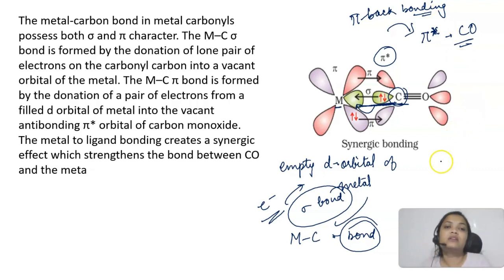So this is another type of bonding, a special type of bonding that is seen in the metal carbonyls that we are studying. So we call it a synergic bond. Okay, it is a synergic bond and it strengthens the bond between the carbonyl group, CO group and the metal. So the bond becomes strong because pi back bonding is also present. So you just need to remember this thing. Okay, where the sigma bonding is happening from and to, and where the pi bonding is happening from and to. Okay.